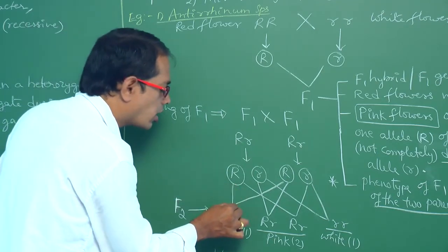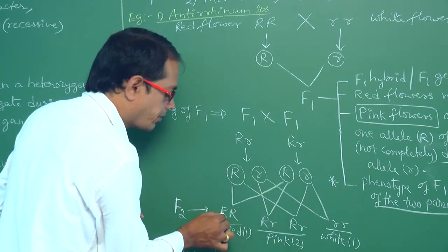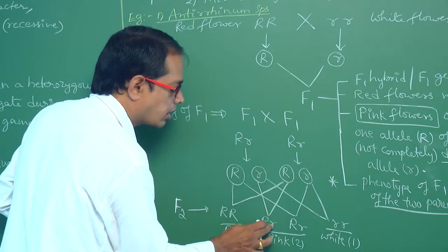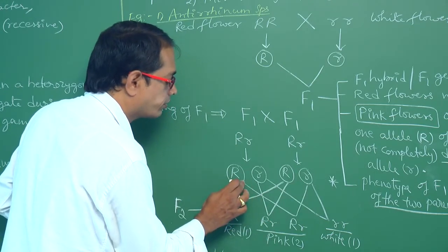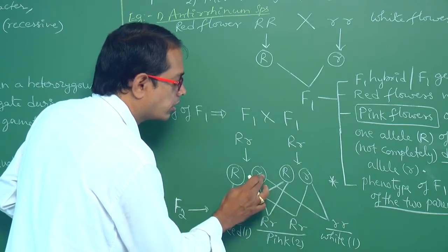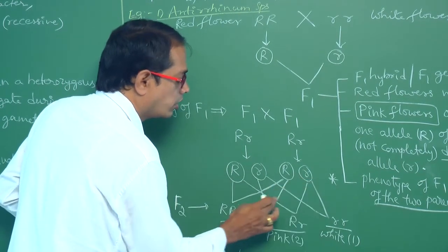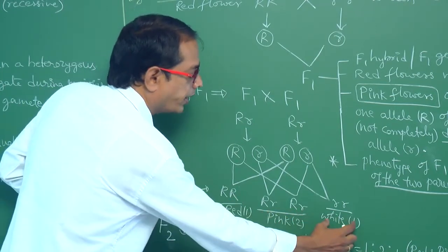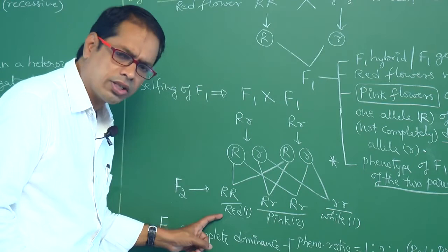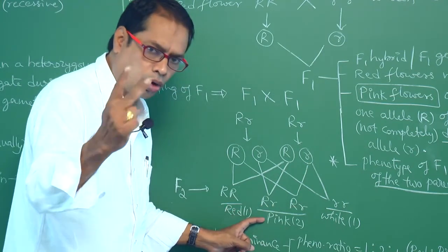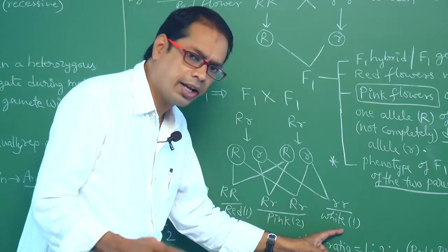So, capital R crossed with capital R. Capital R, capital R. Capital R crossed with small r. Capital R, small r. Next, this capital R crossed with this one. Capital R, small r. Small r crossed with small r. So, red flowers, pink flowers, white flowers. How many red flowers are obtained? 1. How many pink flowers are obtained? 2. How many white flowers are obtained?